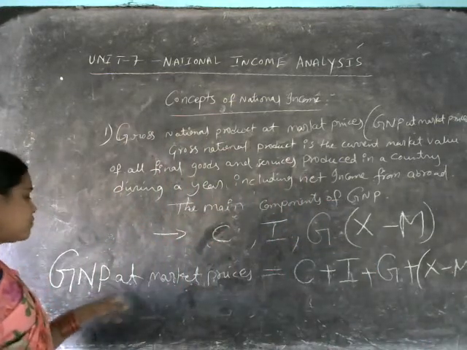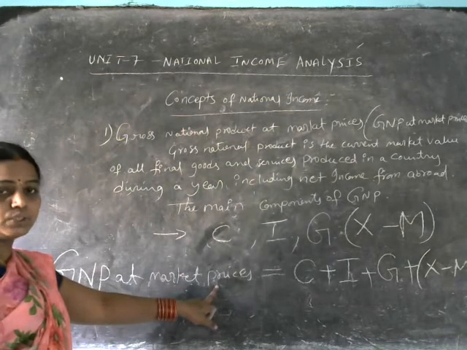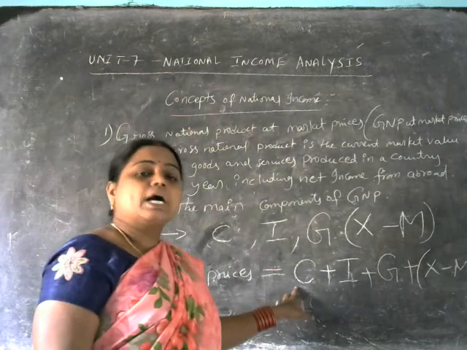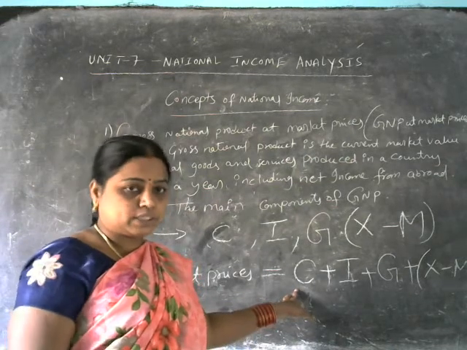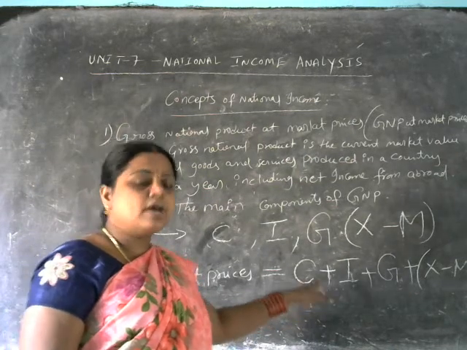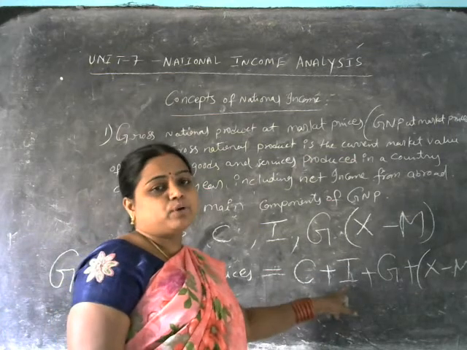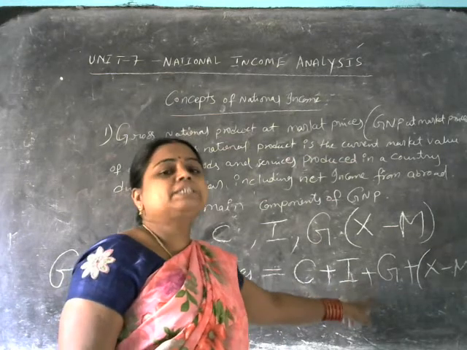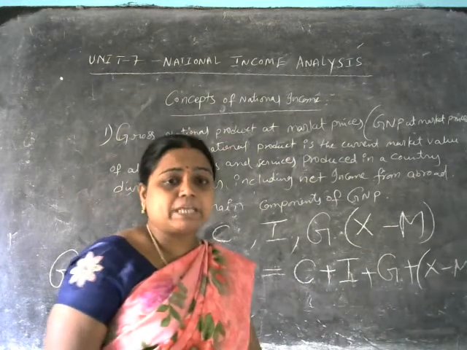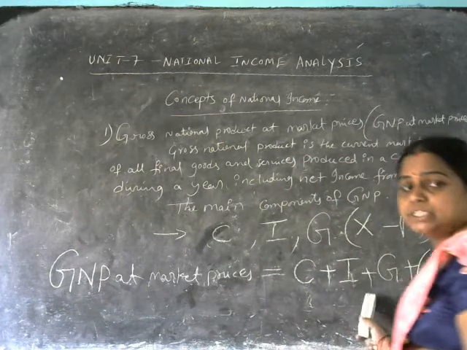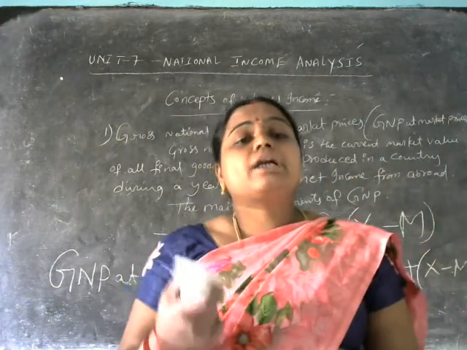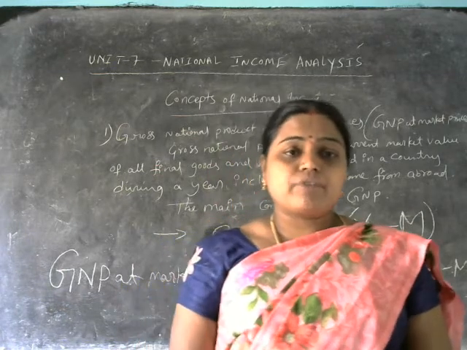So how can we learn this? Gross national product at market prices is equal to the consumable goods of households, plus the net private domestic investment, plus the government expenditure, plus X minus M, which shows the net income from abroad.